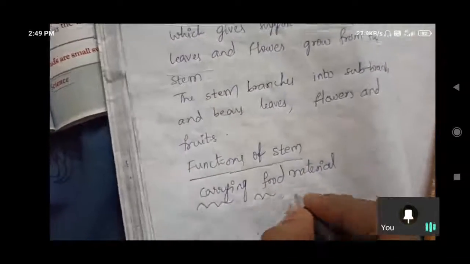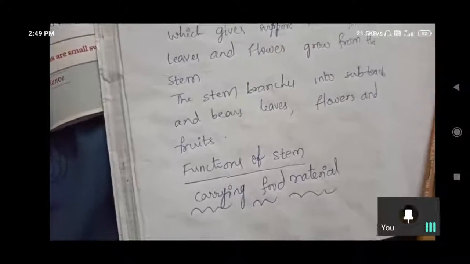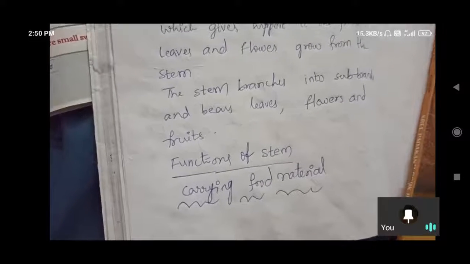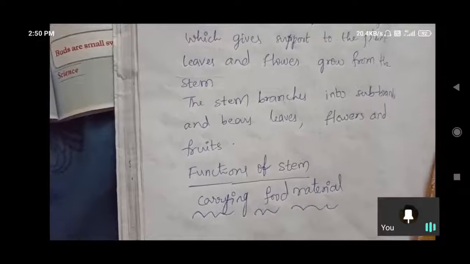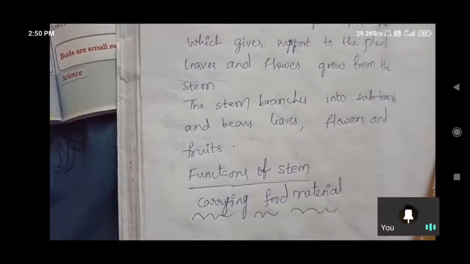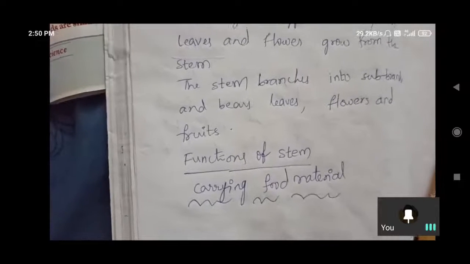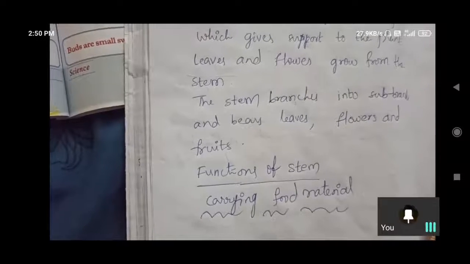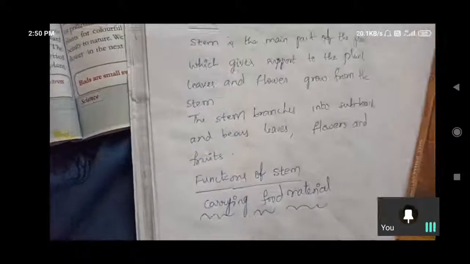Under this, they have given one activity. Take two small cuttings from a soft stemmed plant. From two plants we have to cut two stems, or else from one plant, two parts of the stem, and set them up. Like in activity 2, what we did with the money plant, we pour some ink into one bowl, and the other we keep directly in water. From that we can understand the stem.